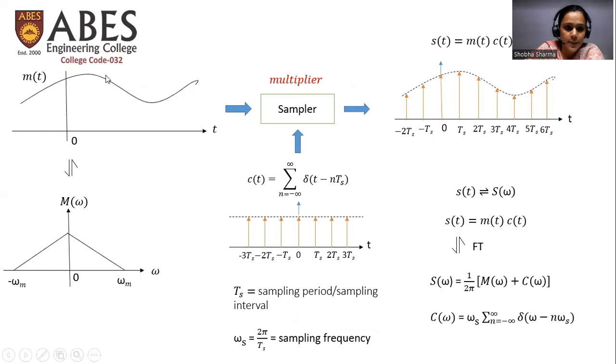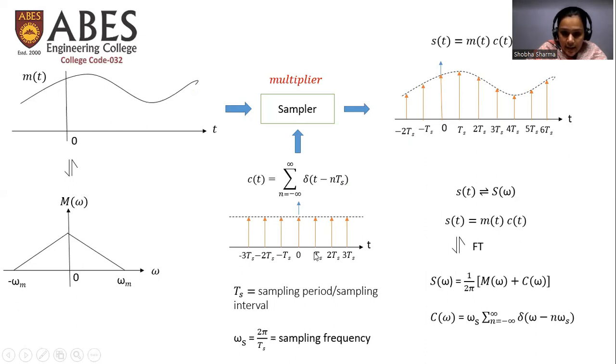Now we have this message signal. We will provide this message signal to a device known as a sampler. The sampler is acting as a multiplier, multiplying two signals. One of them is the continuous time message signal, and the other is a periodic signal, a periodic impulse train. It has impulses, or delta functions, at different time instants.